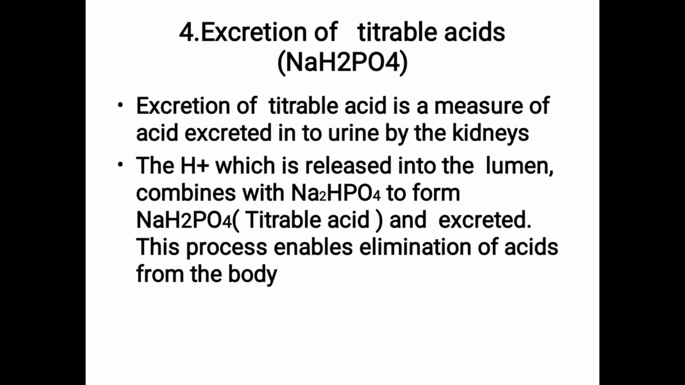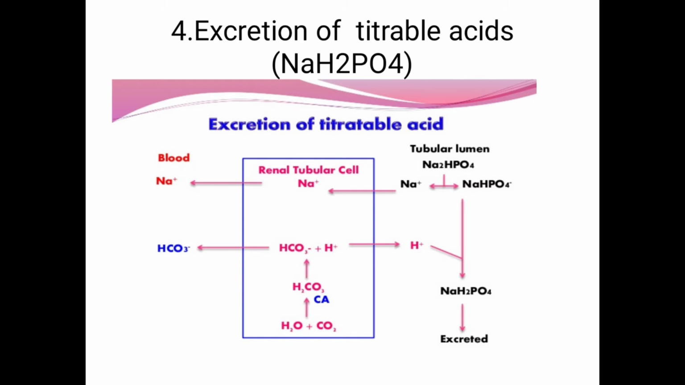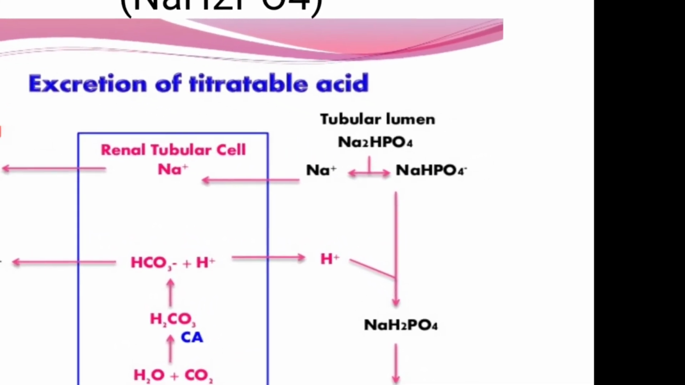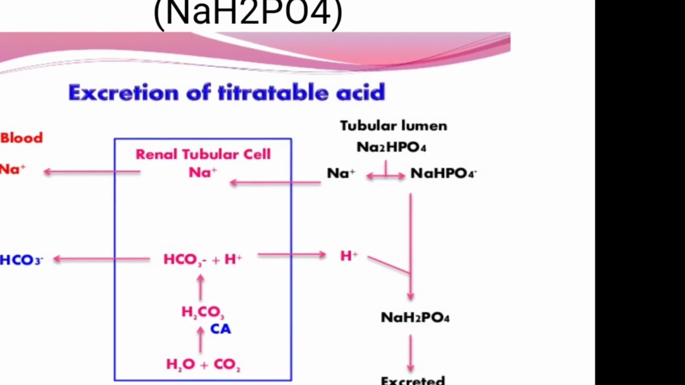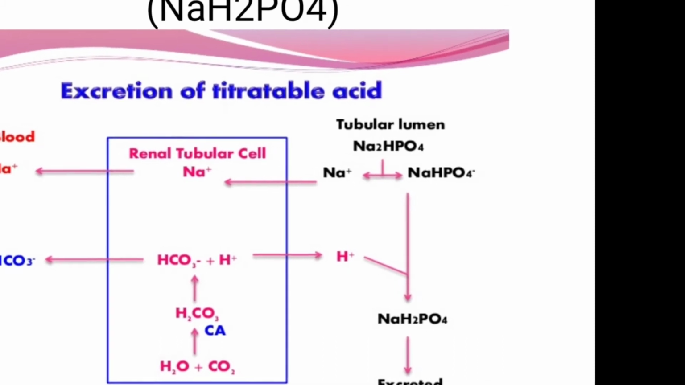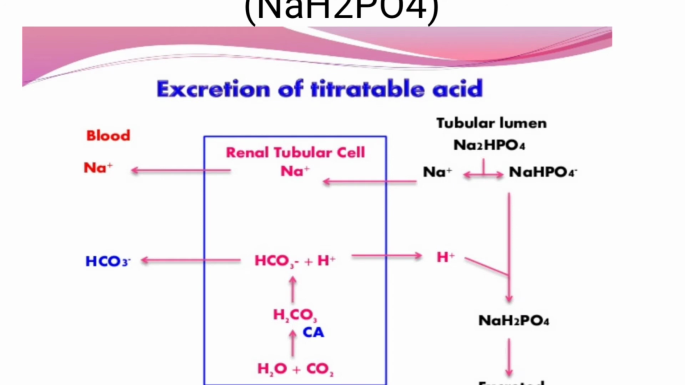Excretion of titrable acid is a measure of acid excreted into the urine by the kidney. The H plus, which is released into the lumen, the earlier parts are the same actually. As in reabsorption of bicarbonate, H2O and CO2 form H2CO3, which again dissociates to form HCO3 and H plus. But you see the last part here, the tubular lumen, excretion of H plus.